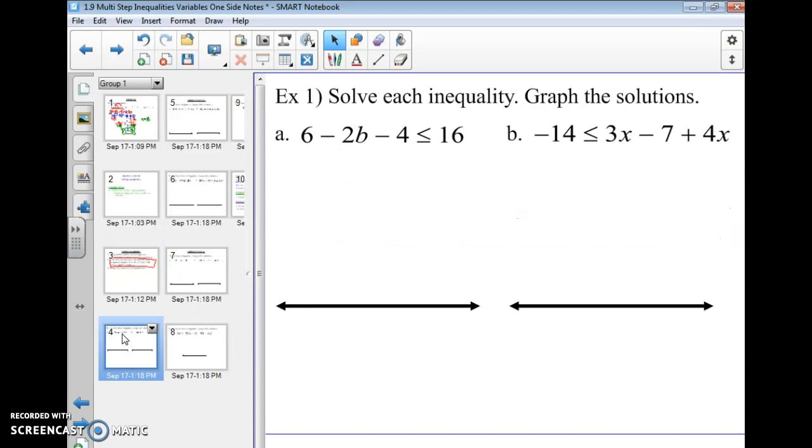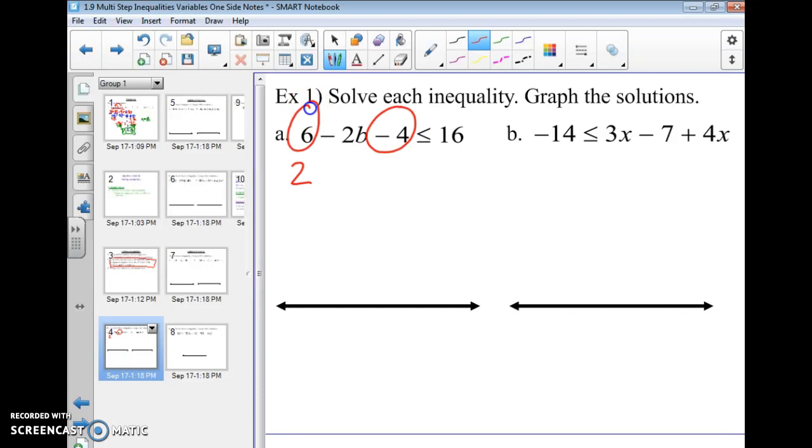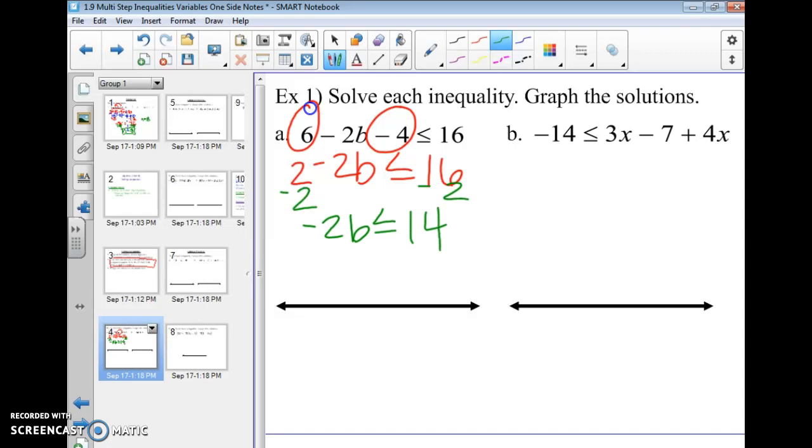So here's how this works. You're going to solve just like you would an equation. Over here, my first step is to combine like terms. So I've got this 6, we've got this negative 4. This is going to become 2. So 2 minus 2b less than or equal to 16. And when I solve, I'm going to start by subtracting 2. I get negative 2b is less than or equal to positive 14.